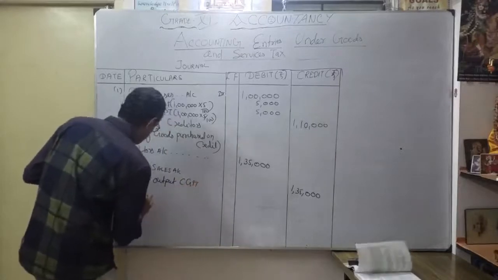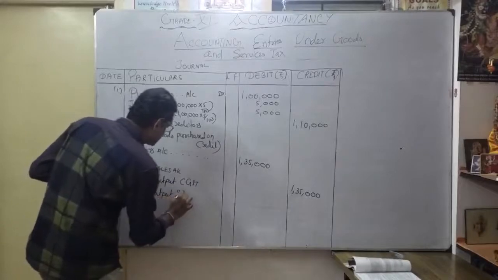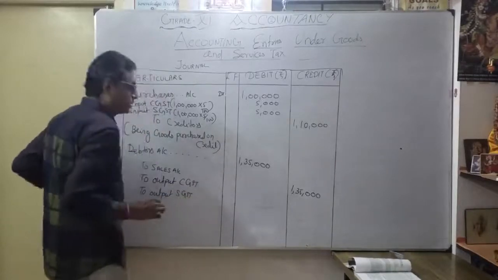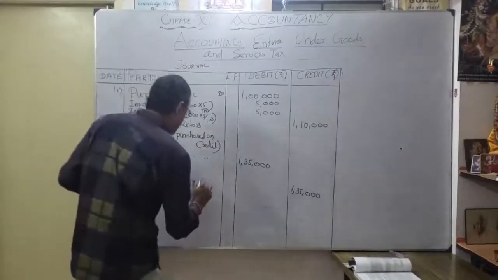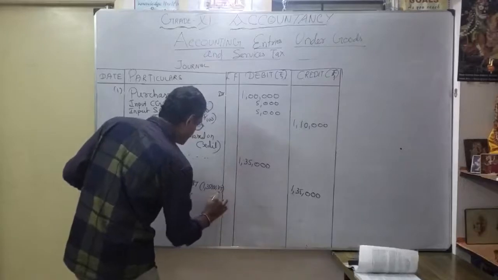CGST to output SGST. So how to do? We have to prepare what? That's what in the bracket. 1,35,000 into 5 by 100.